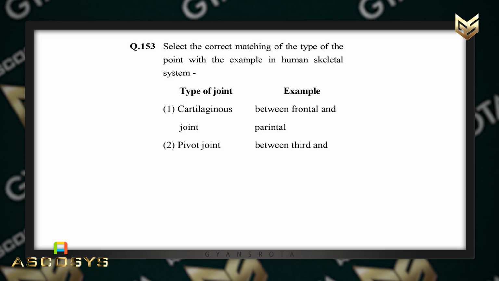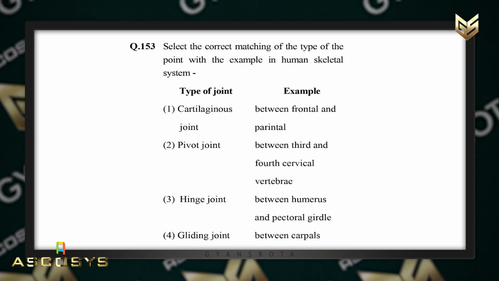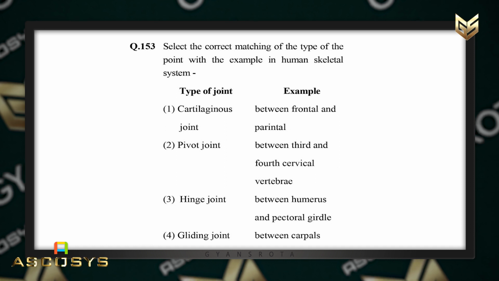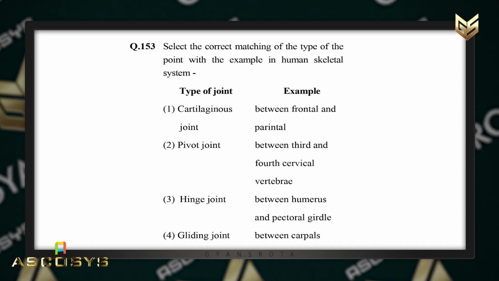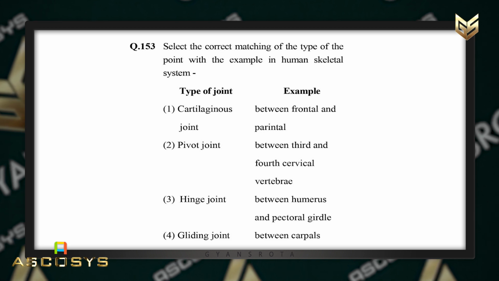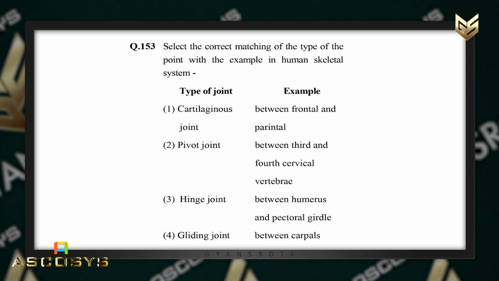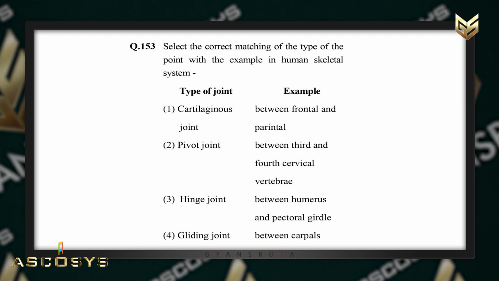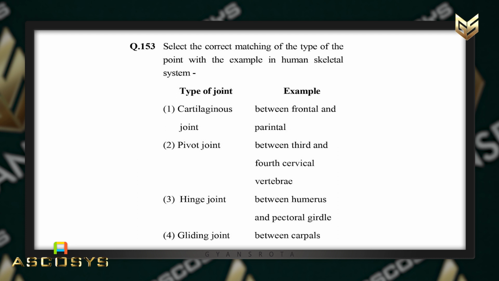Select the correct matching of the type of the joint with the example in the human skeletal system. In the first column, types of joints are given: cartilaginous joint, pivot joint, hinge joint and gliding joint. In column 2, the examples are given: cartilaginous, example like between the frontal and the parietal. Next is the pivot joint between the third and fourth cervical vertebra. Third is hinge joint, whose example is between humerus and pectoral girdle, and the fourth is gliding joint, which is present between carpals.